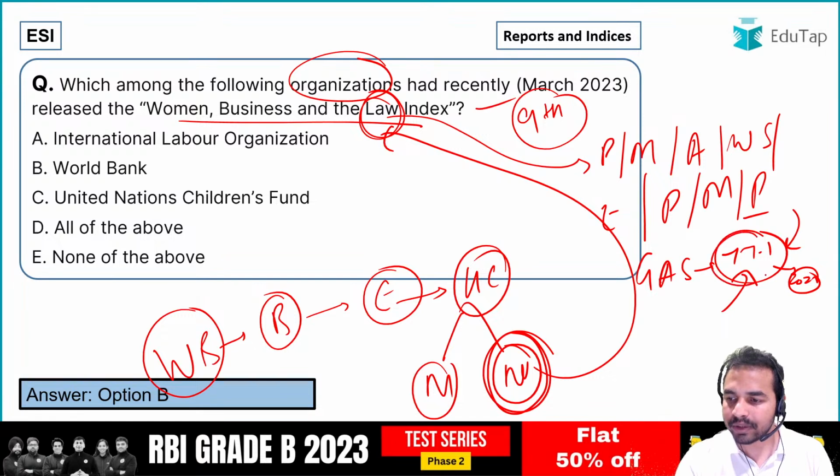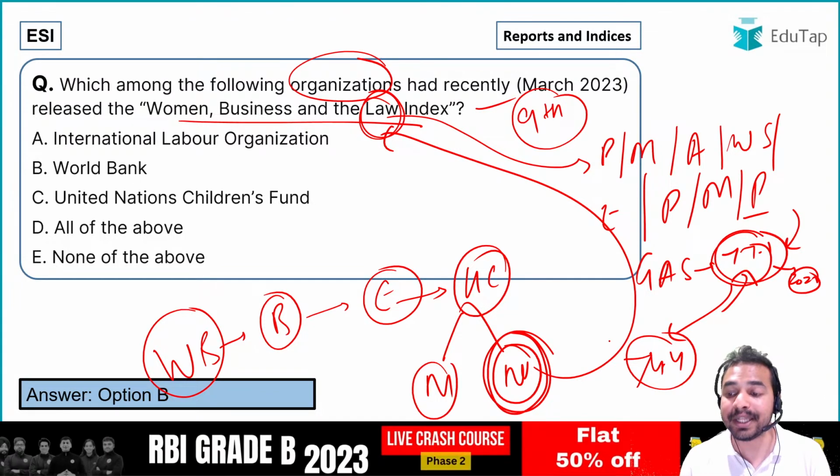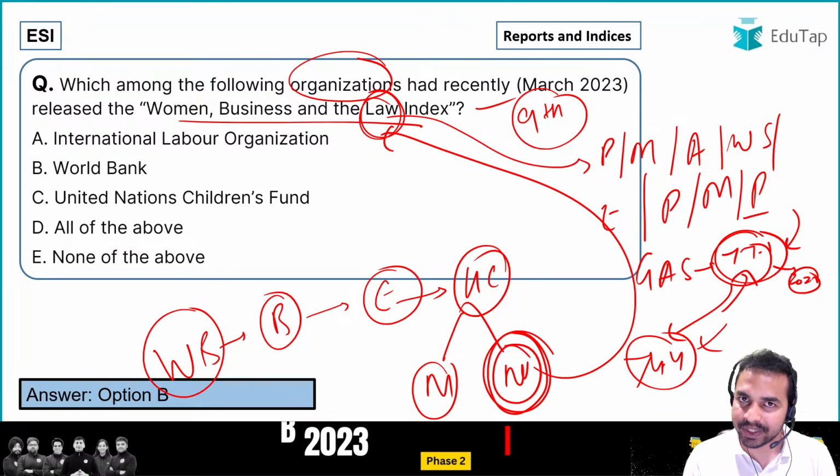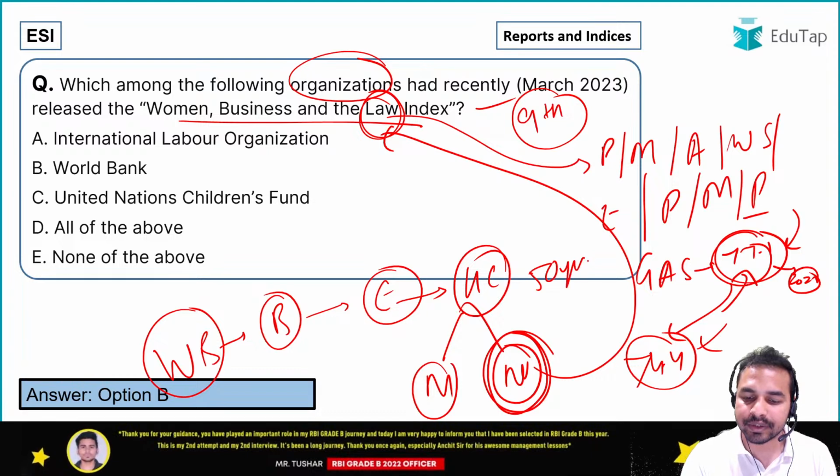But when I talk about India, what exactly is the case with India? India has a score of 74.4%. That means women in India enjoy only 74.4% of the legal rights that men do. And this report says that it will take around 50 years to achieve legal gender equality.